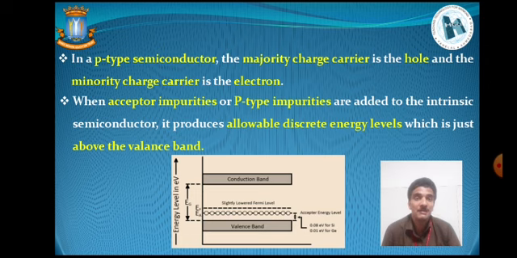When acceptor impurities, which are also considered p-type impurities, are added to the intrinsic or pure semiconductor, it again produces allowable discrete energy levels just above the valence band, as we can see from the energy band diagram of p-type semiconductors.